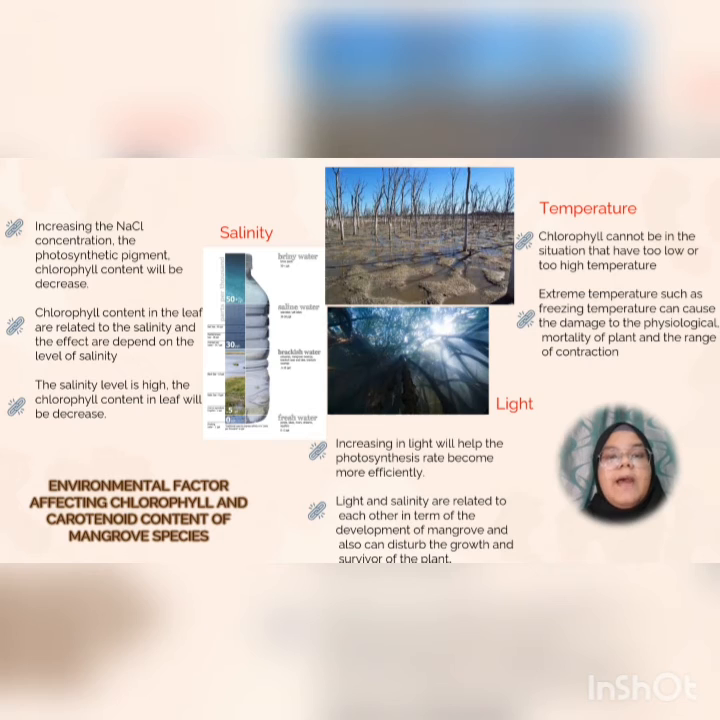Increasing the light will help the photosynthesis rate become more efficient. Light and salinity are related to each other in terms of the development of mangrove and also can disturb the growth and survival of the plant.